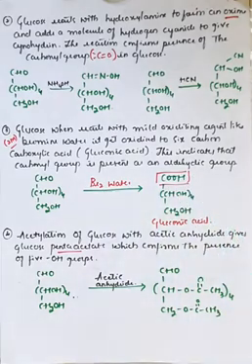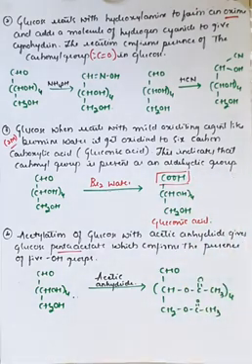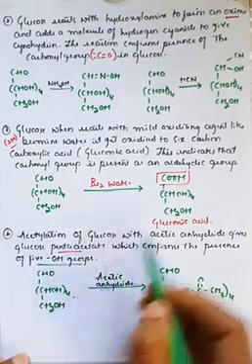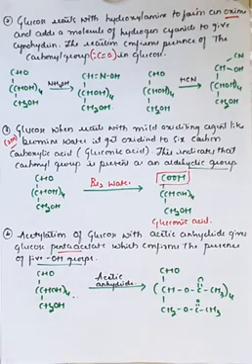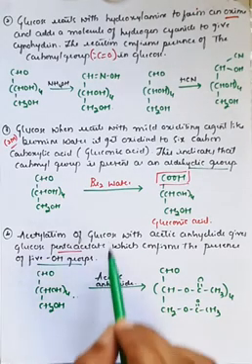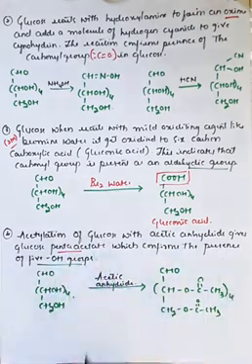So this indicates that there is an aldehyde group in glucose. And the fourth reaction shows that there are 5 OH groups. Here you can observe, this is the proof for the aldehyde group, and this is the proof that there are 5 OH groups in glucose. That is, acetylation of glucose with acetic anhydride gives glucose pentaacetate. Whenever you react glucose with acetic anhydride, it is converted into pentaacetate, and that is a proof that the glucose molecule consists of 5 OH groups.